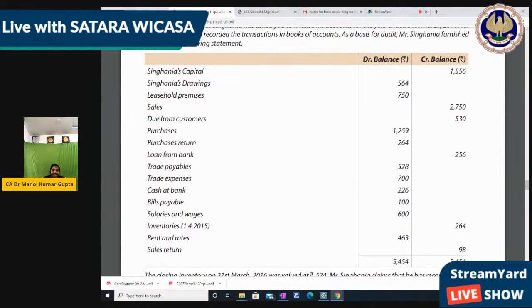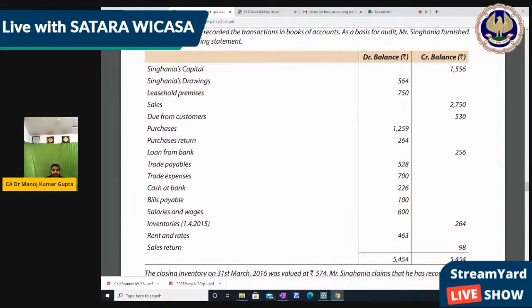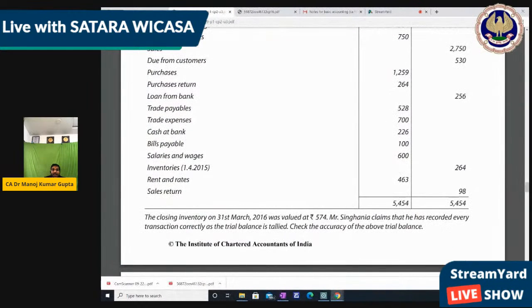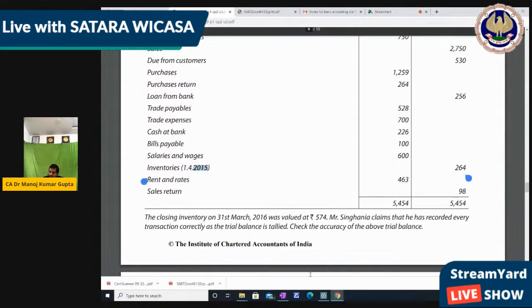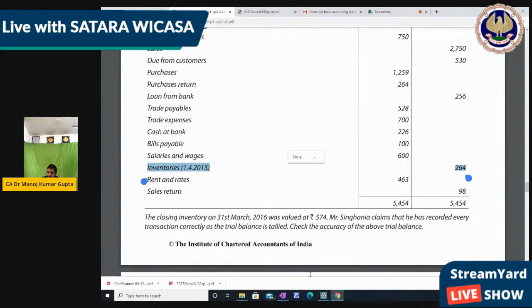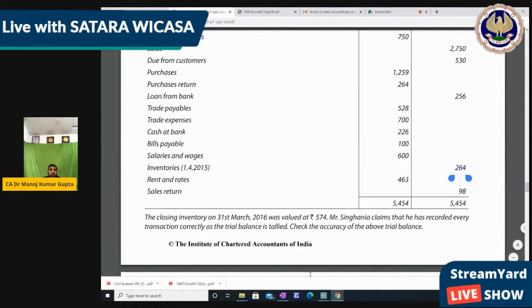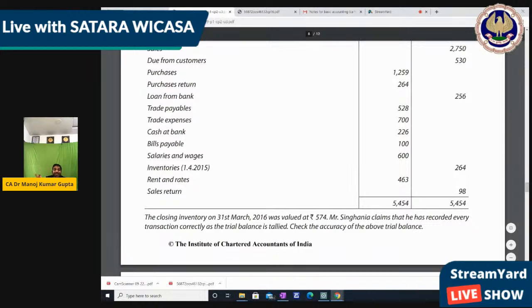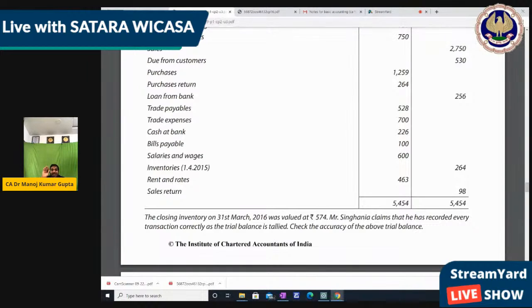Next, salary and wages, debit side is correct. Then investment, 1/4/2015. It's investment opening they are saying. Sorry, not investment, inventory. Inventory opening should be an asset, right? So it's the fifth mistake. So 264 should be debit side. Rent and rates, correct. Sales return. Sales return should be debit because sales is credit, then sales return should be debit. So it's the sixth mistake.